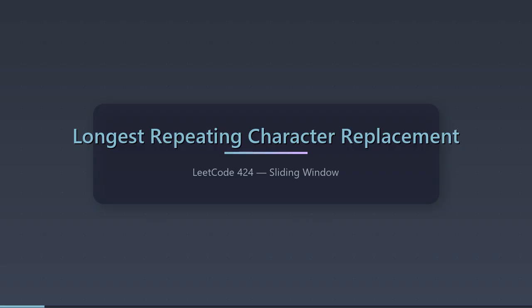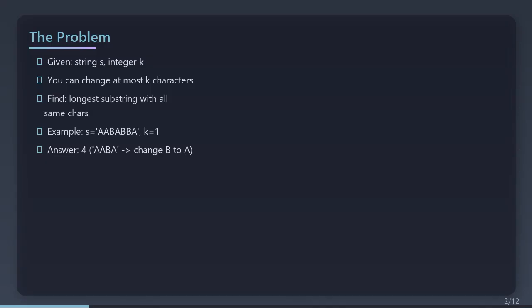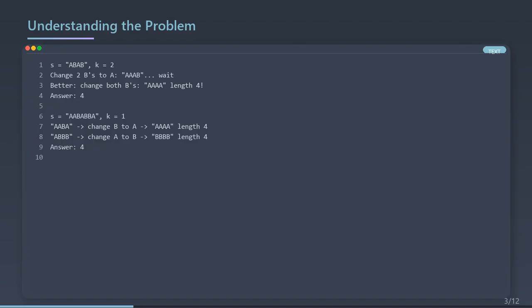Ready? Here's the problem. You have a string of uppercase letters and a number k. You're allowed to change at most k characters to anything you want. After the changes, find the longest substring where every character is the same. For s equals AABABBA and k equals 1, we can change one character. Take AABA, change that B to A, and we get AAAA, length 4. That's the answer.